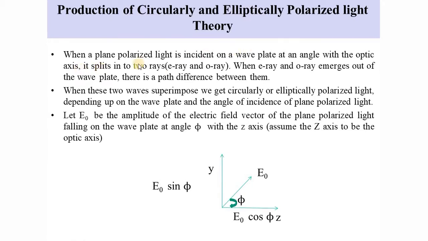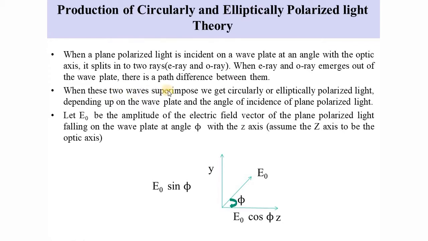So when a plane polarized light is incident on a wave plate at an angle with the optic axis, as usual it gets split into two, ordinary ray and extraordinary ray. Depending upon the thickness of the crystal, when this E ray and O ray emerge out of the wave plate, there will be a path difference between them. They cannot stay as two waves.